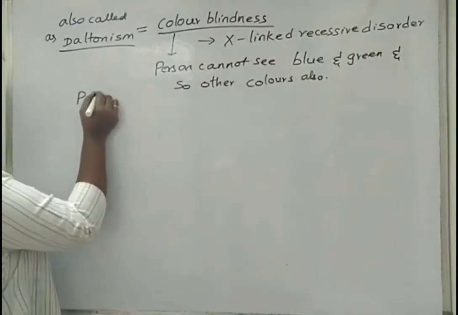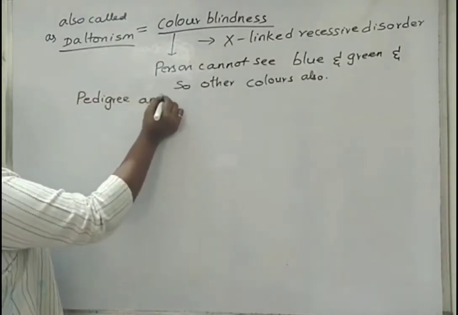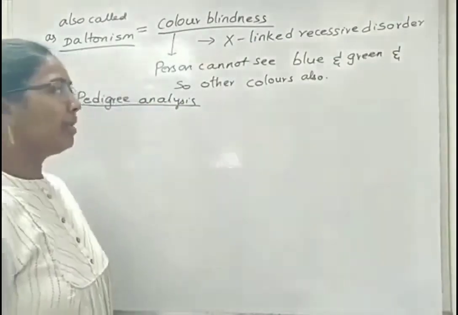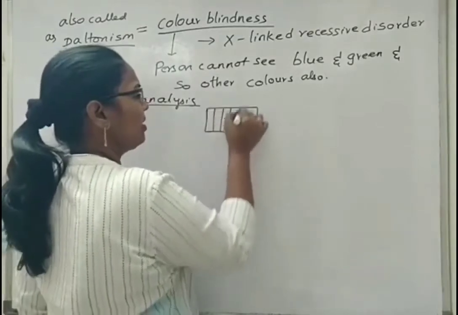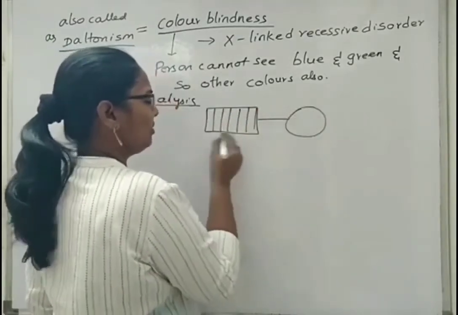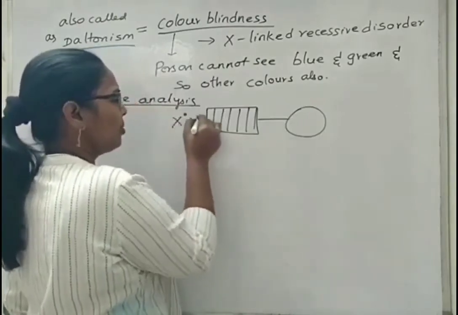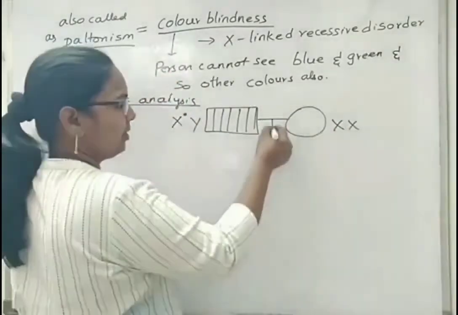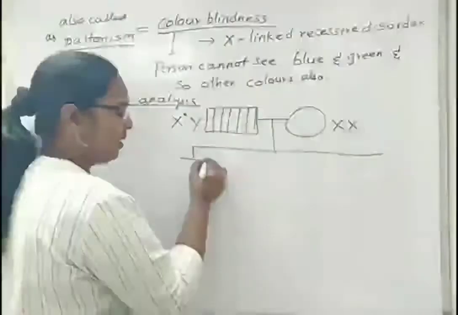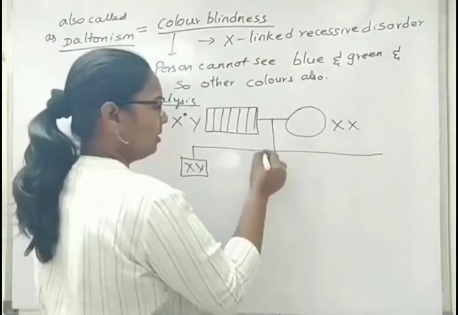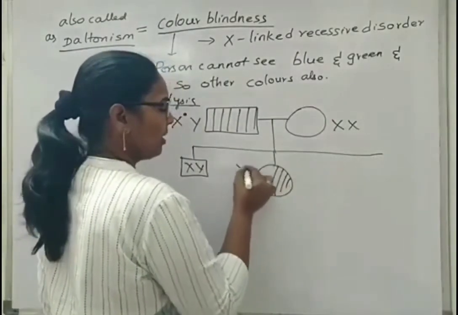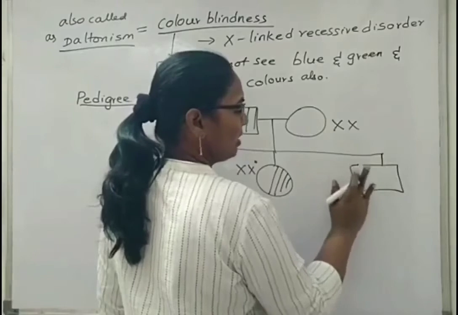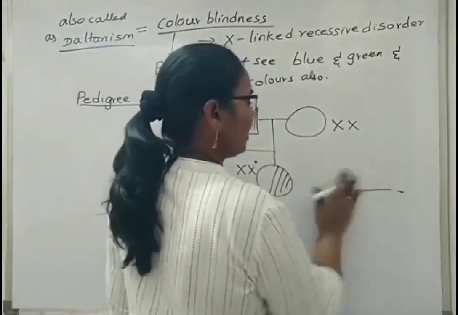Next, we will see about the pedigree analysis of this. If the situation is like father is affected and mother is normal, so in case of pedigree, if father is affected, we should write like this: who married a normal female. Father is affected means the chromosomes we have to represent like this: X and Y, hemizygous condition, and female normal XX sex chromosomes. And they have children. One is a normal male, that is with X and Y. Next is a carrier female, that is with X and affected color blindness gene. Again, the son is normal. For suppose, sorry, let's write only up to here.